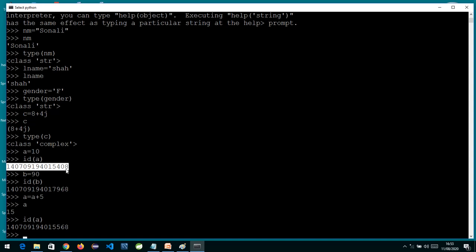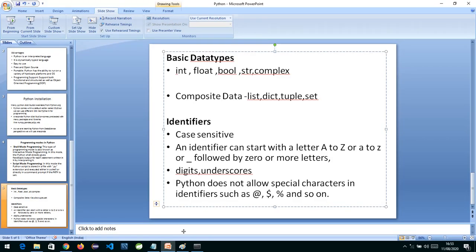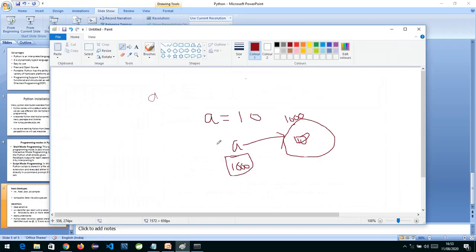Now what is actually happening in the background? This variable A was pointing to an object over here, and the value inside this object was 10. So the value was 10 inside this object, and A was pointing over here.